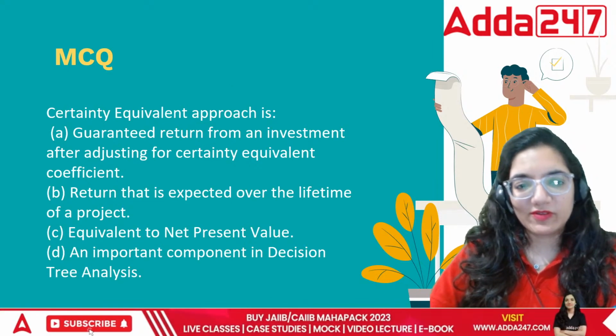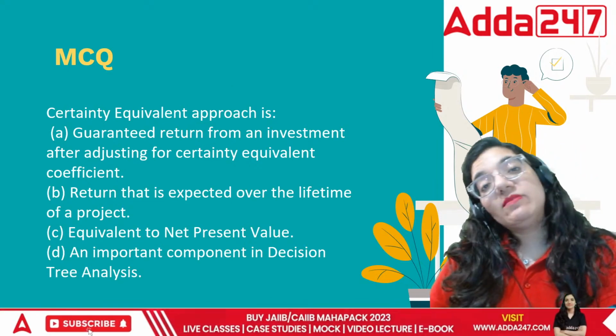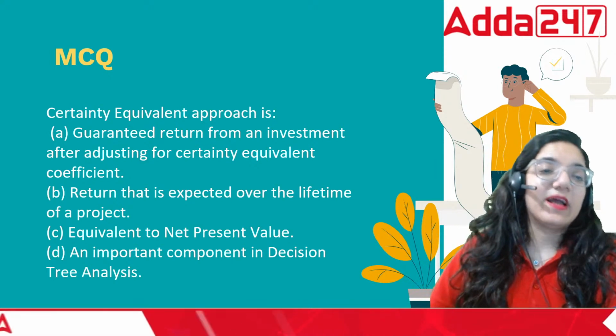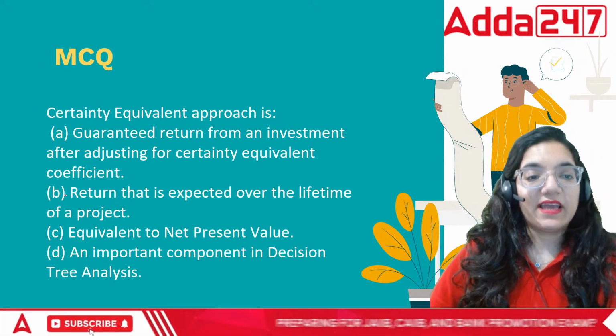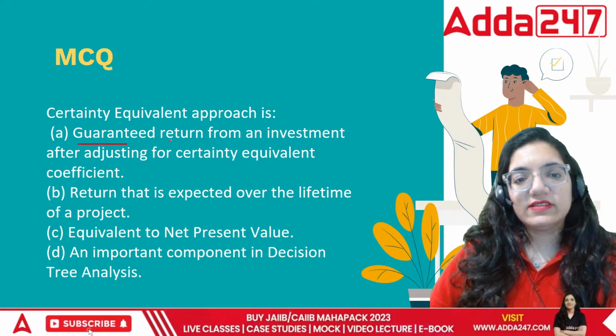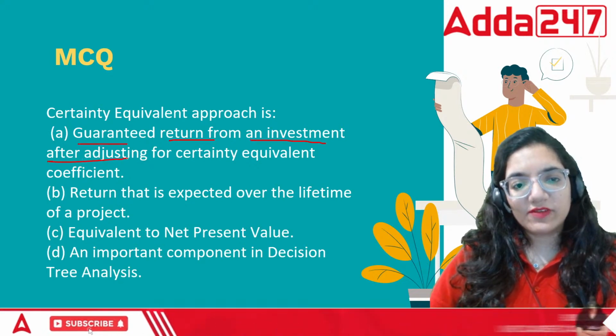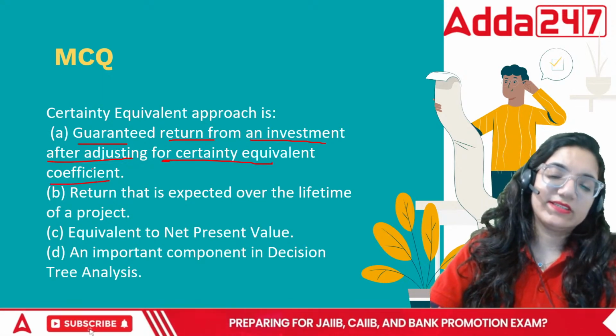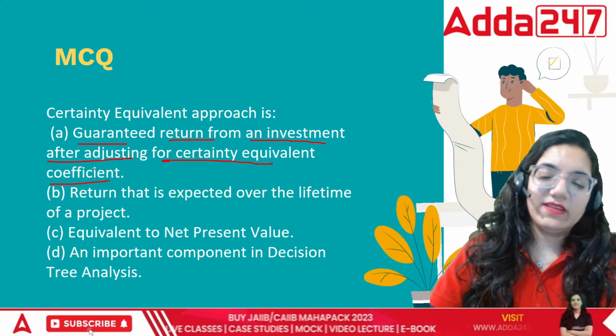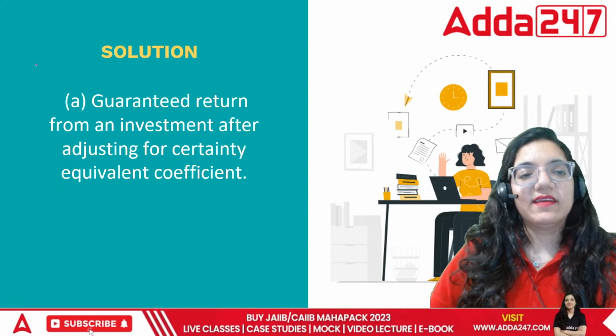They have all that defined. Certainty means this is something that we'll have, right? So in this case, the correct answer would be guaranteed return from an investment after adjusting for certainty equivalent coefficient. So here the correct answer would be A.